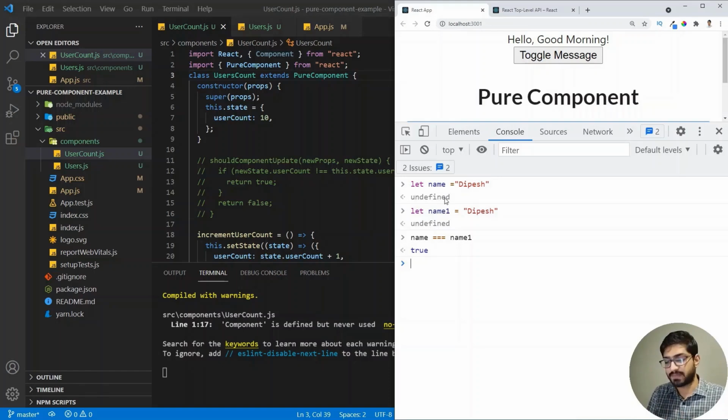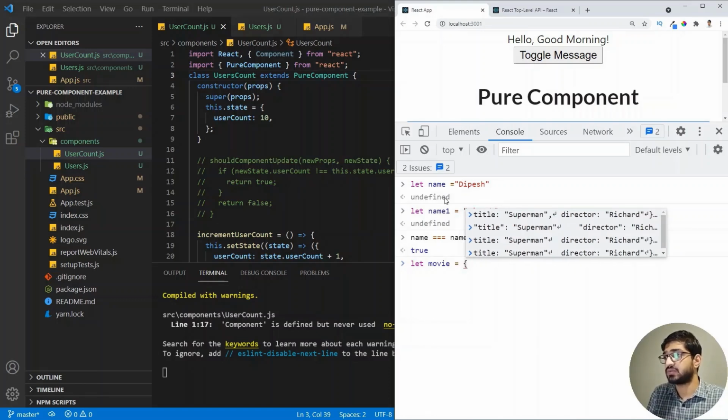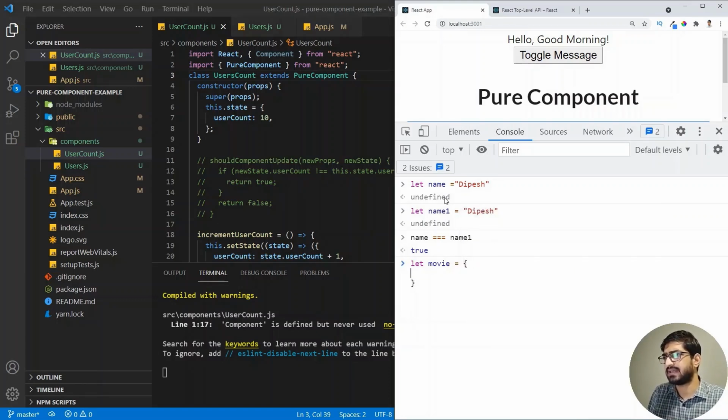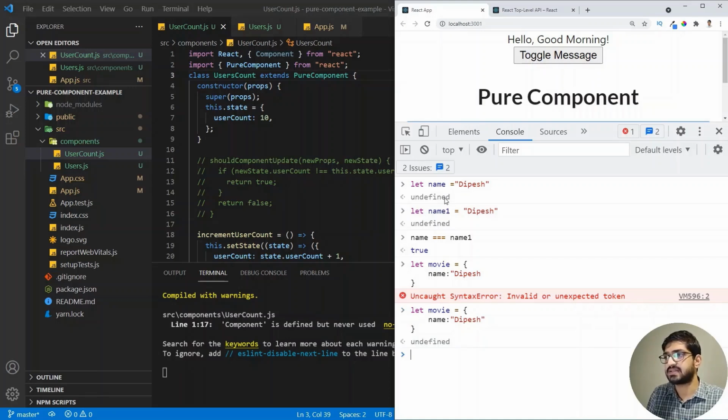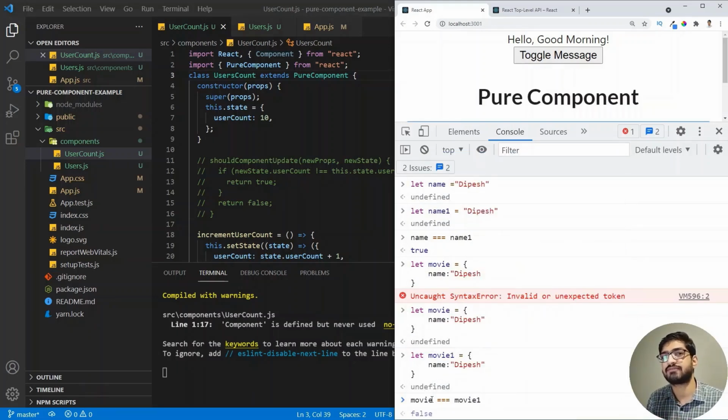So let's take an example of a complex data type. I'm going to do let movie, and this movie is equal to an object with a name as the page. All right. And now let's do a copy and I'm going to create one more object. And now I'm just going to compare movie equals movie one, and it is going to return false. Even though the objects have the same key value pairs, they have two different references in memory.